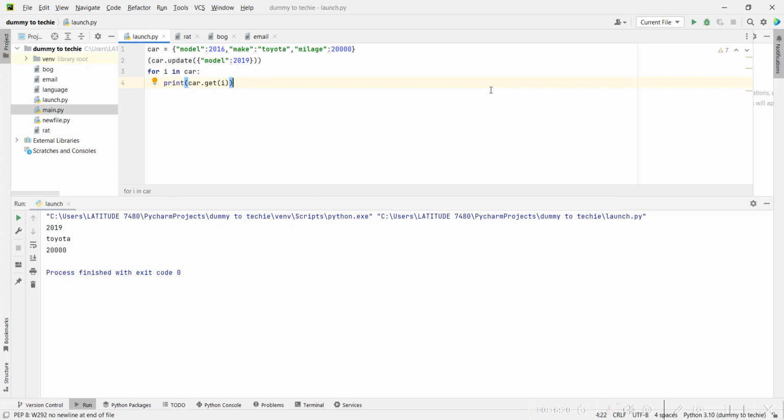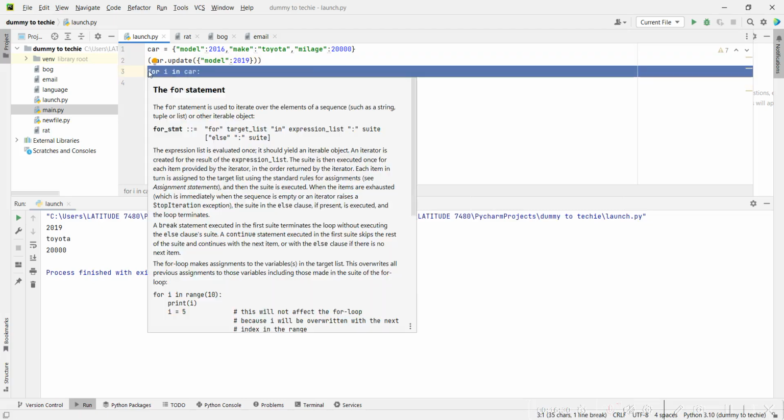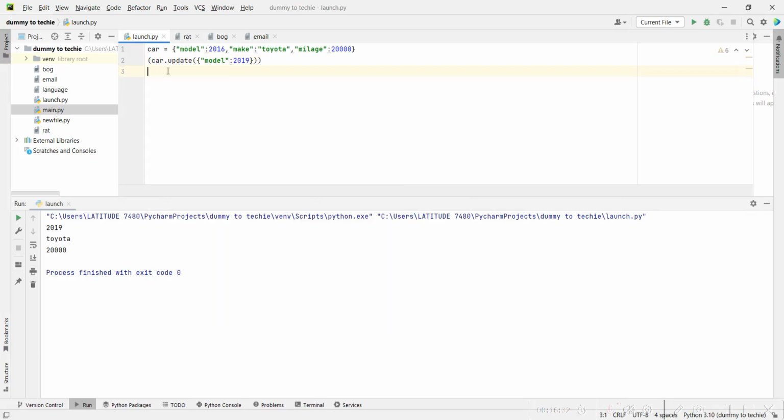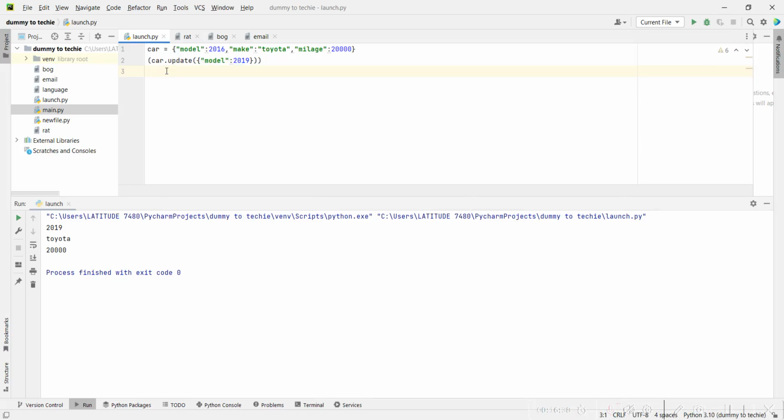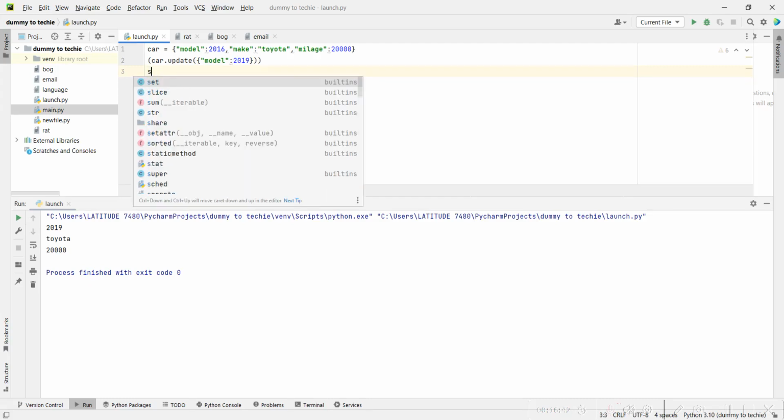Now we are going to look into list, tuple and set. So what is a set? A set is actually just like a dictionary. They have something in common, and what is that? They do not allow for duplicate values. So if I want to create a set, let me just call it my set.